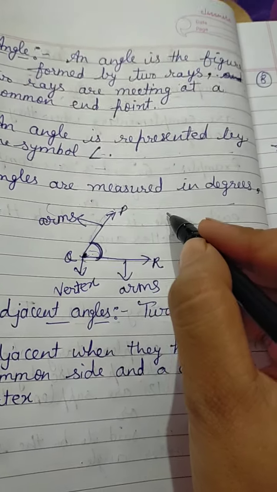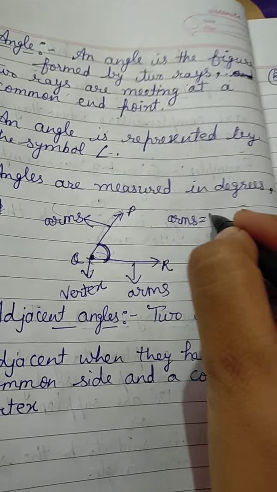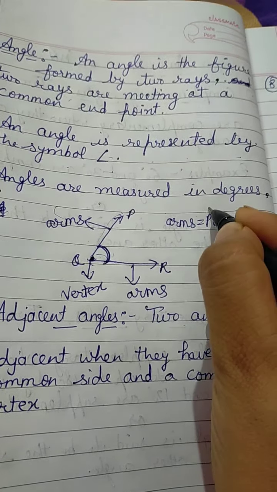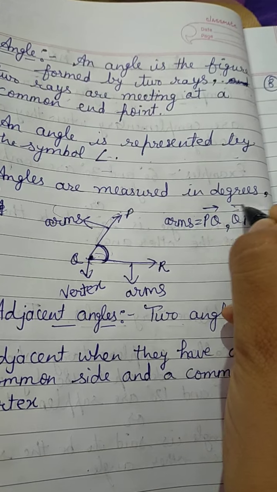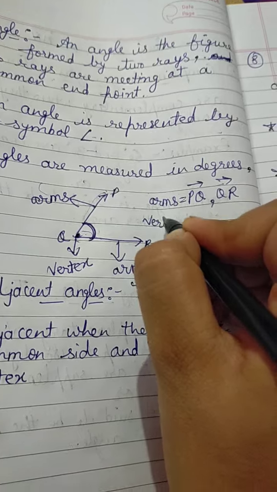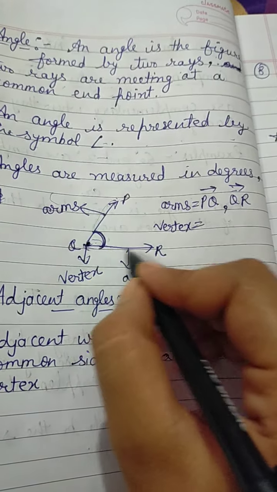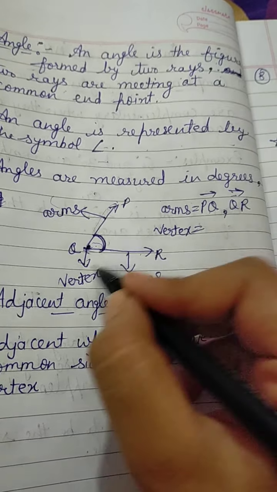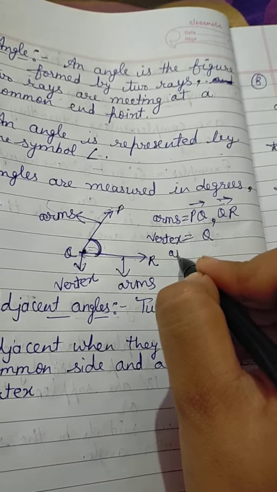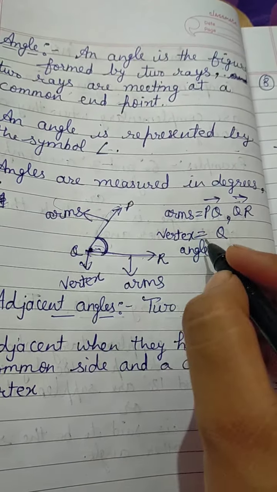So here the arms are PQ and QR. Draw the symbol of ray because it is in the shape of a ray. And what is the vertex here? Vertex means common point. In PQ and QR, what is common? Q. So Q is the vertex. And you have to write the name of the angle. So this is the common vertex, it is the angle.